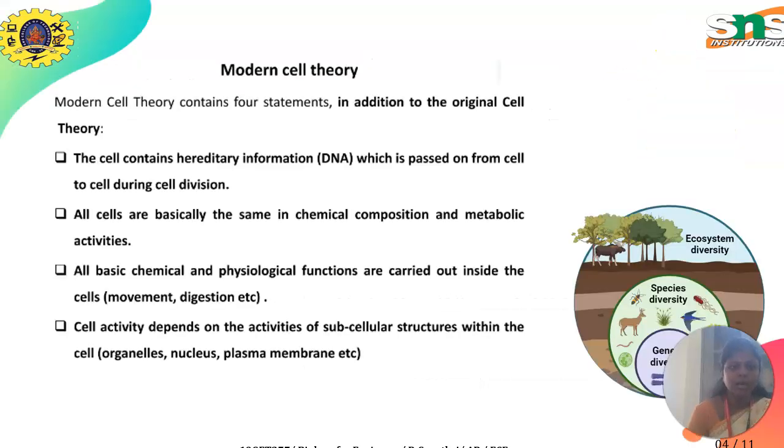The modern cell theory contains four statements in addition to the original cell theory. The cells contain hereditary information, that is our DNA, which is passed on from cell to cell during cell division. All cells are basically the same in chemical composition and metabolic activities. All basic chemical and physiological functions, such as movement and digestion, are carried out inside the cells. The cell activity depends upon the activities of subcellular structures within the cell.